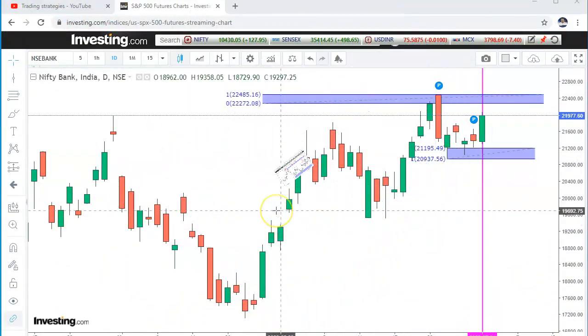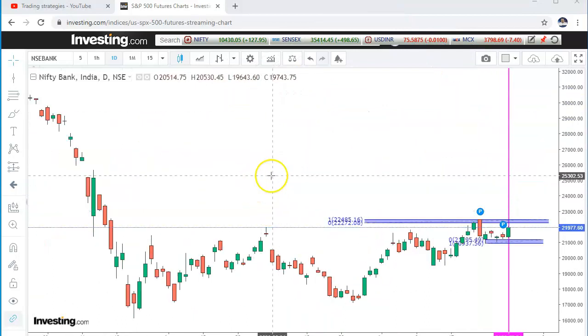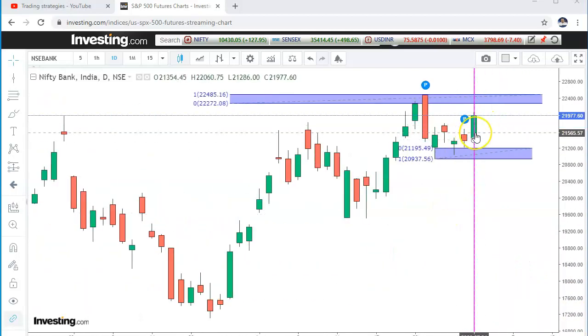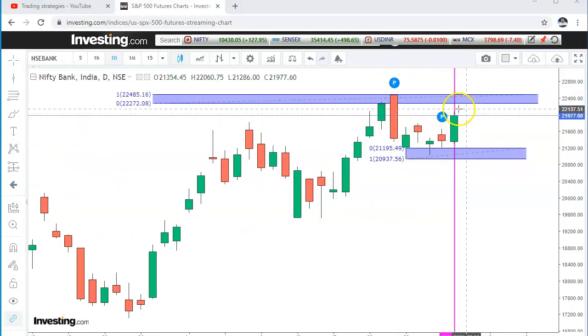This is a Bank Nifty daily chart. If you see this chart, today it closed above the high of this candle, right? So this candle's high is 21,967. Today's closing is, this is today's candle. If you see today, this is today's candle. So its high is 22,060 and it closed at 21,977. So just 10 points above this candle. And if you see, it has closed above these entire 4 candles.